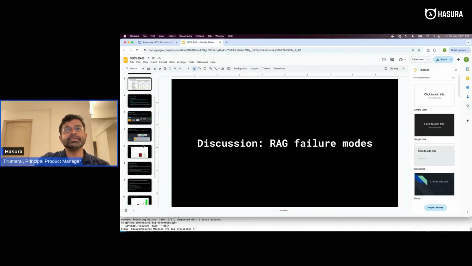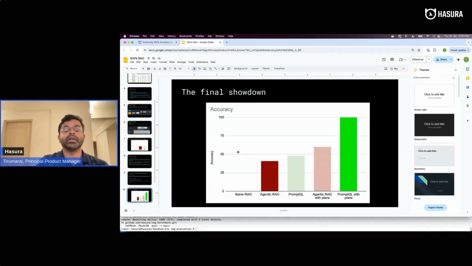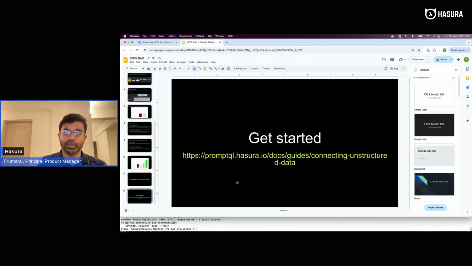So these are the reasons because of which we are able to achieve 100% on a subset of the FRAMES questions. We would love if you could try it out on your own setup, bring your own unstructured data, vectorize it however you want. It's a few clicks, a few commands to get it set up with PromptQL and to start using it. So with that, I will stop and take any questions in the chat.